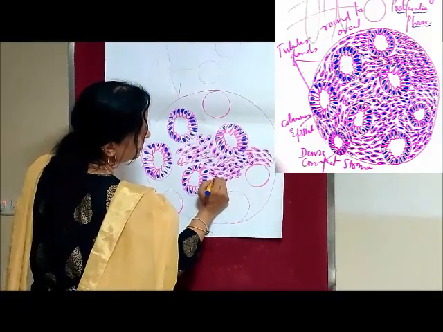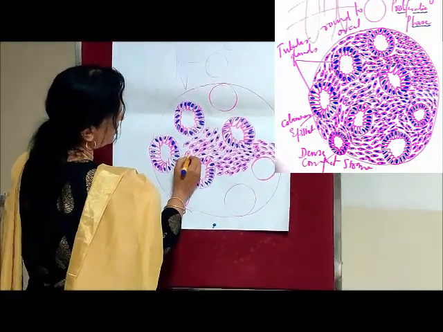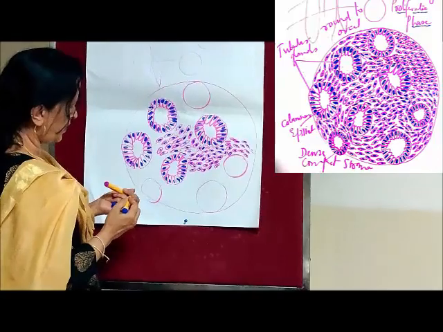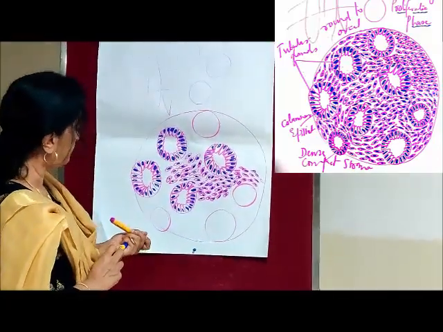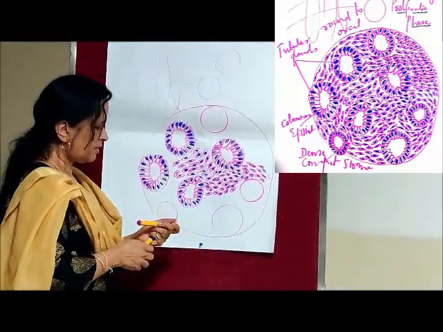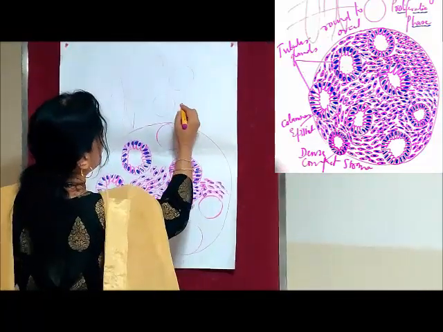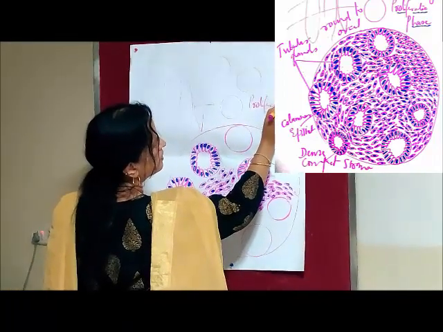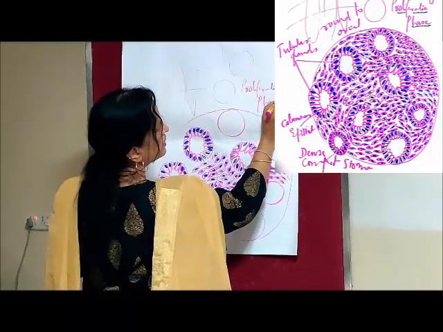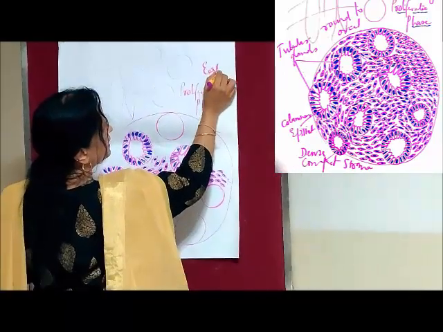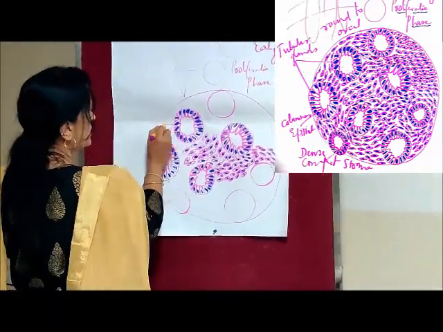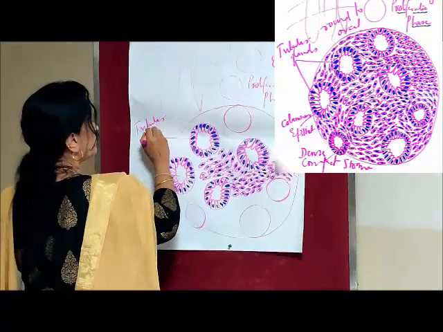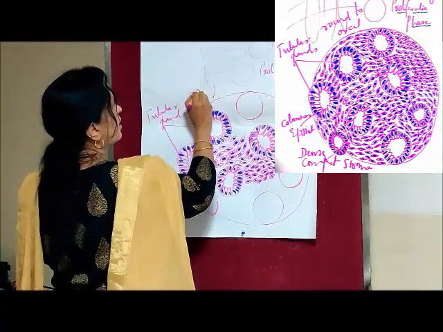So 2 things that we need to concentrate on. So stroma with spindle shaped cells. So what is it? This is proliferative phase, early proliferative phase. So these are the tubular glands which are round to oval.